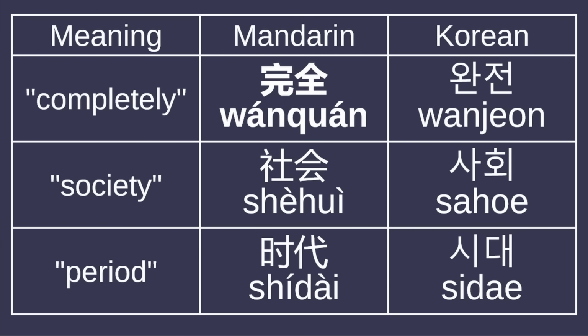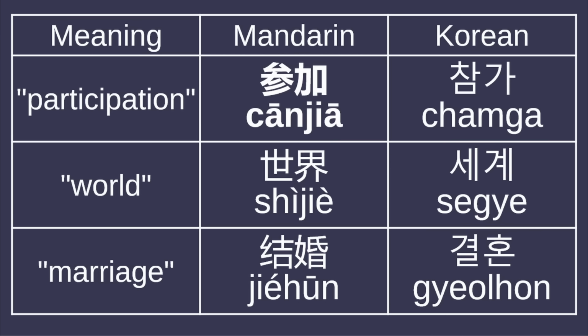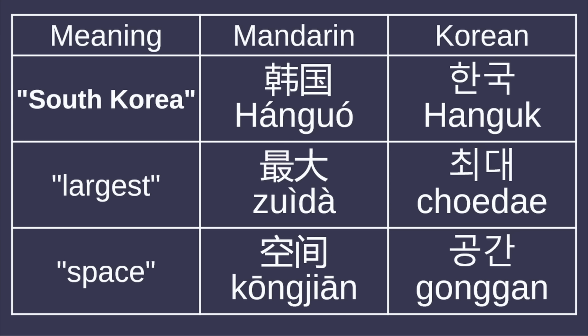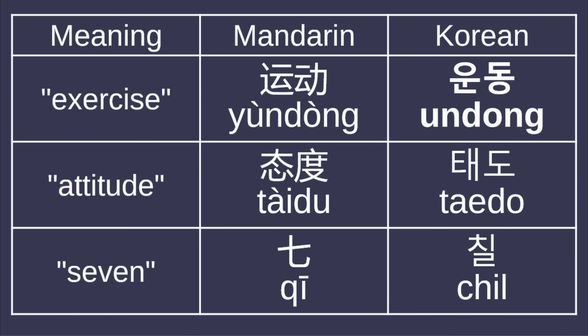Completely. 完全 완전. Society. 社会 사회. Period. 时代 시대. Participation. 参加 참가. World. 世界 세계. Marriage. 结婚 결혼. Mountain. 山 산. Oneself. 自己 자기. Importance. 主要 주요. South Korea. 韩国 한국. Largest. 最大 최대. Space. 空间 공간. Exercise. 运动 운동. Attitude. 态度 태도.